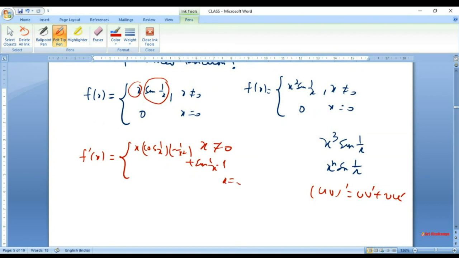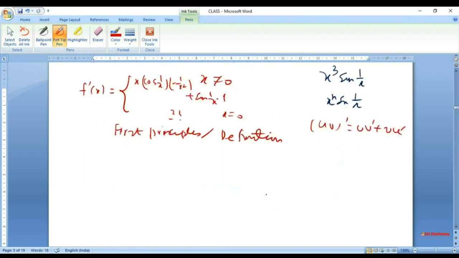At x equal to 0, I don't know, because we have to find it by something called first principles. So we have to use the definition. So we will write again what we found. f prime x is minus 1 over x times cos of 1 over x plus sine of 1 over x.